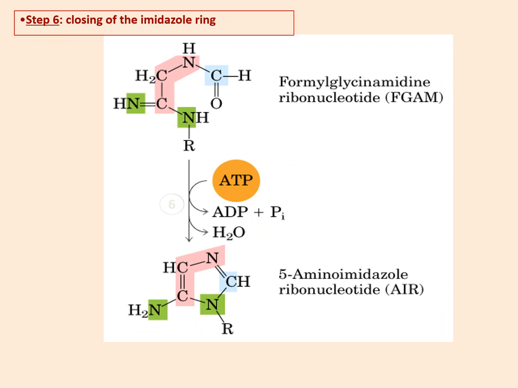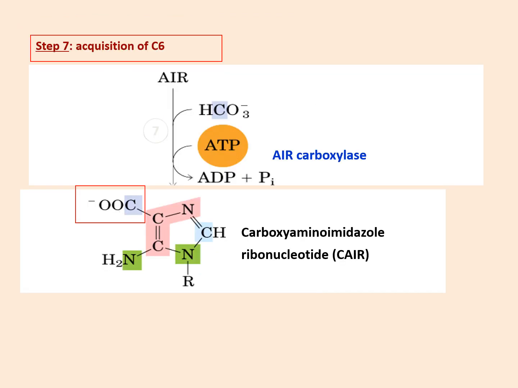So 5-amino imidazole ribonucleotide. Alright, so earlier it was formyl glycinamidine ribonucleotide. Now it has become 5-amino imidazole ribonucleotide. Then the next step is acquisition of C6.